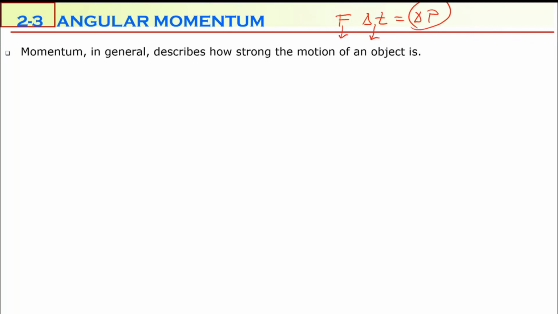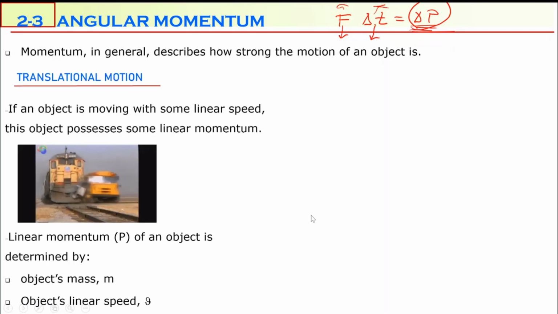If you apply a greater force, the momentum change becomes greater. If you apply a force for a longer time, the momentum change becomes greater. Yes, the momentum change, that is, the momentum the object gains, depends on things like the force and the time interval for which this force is applied. So one thing is this: why does an object move after you remove the force? Because the object gains the momentum. Second thing, what does momentum depend on? So I will start with linear momentum.